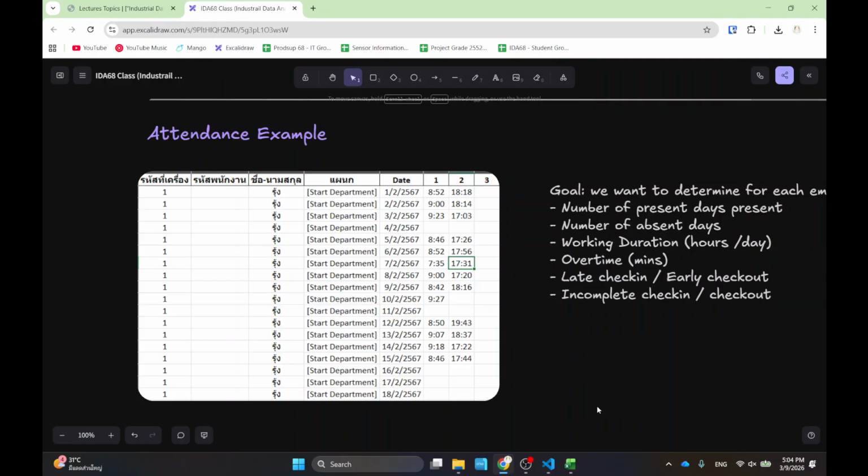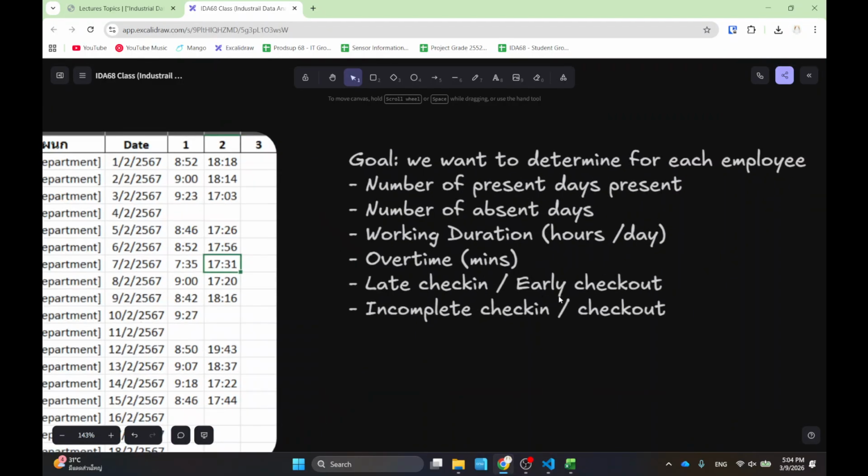So the goal is we want to determine, for each employee, from this data, the number of days present in a month, okay? I want to know if they're actually missing any days, because that's going to reduce their salary. And for the days that they came in, I want to know the working duration, so how many hours per day each employee comes to work.